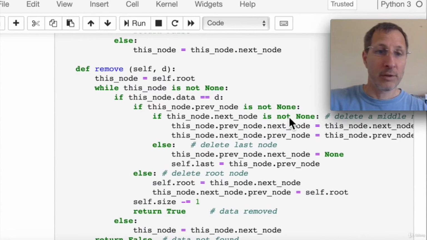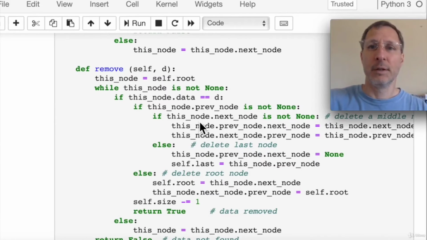Case number 1, we're trying to delete a middle node. That's this if statement here. So the node is not in either the root or in the last node. That's the standard case that we showed in the slides. So for this, we just do a simple bypass. We bypass the target node by changing the previous node's next pointer and the next node's previous pointer, which is exactly what we're doing here. And we've basically bypassed the target node that we're trying to delete.